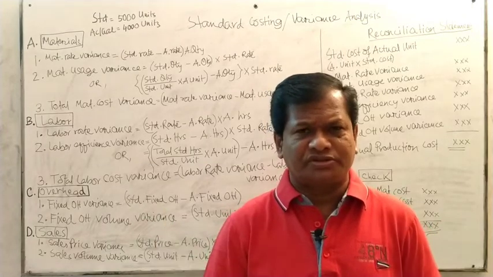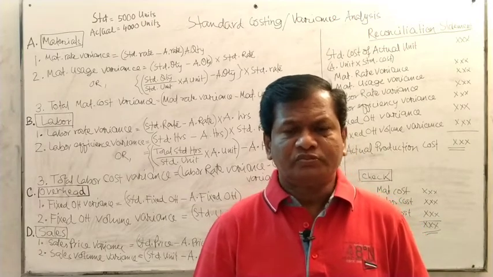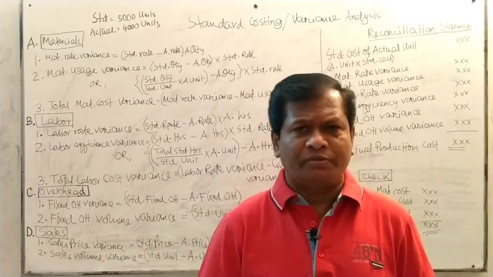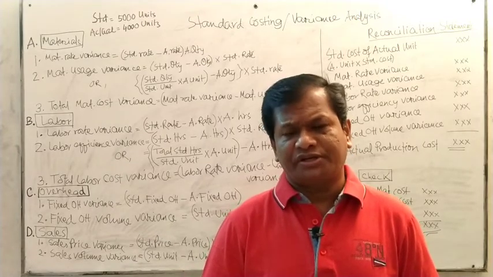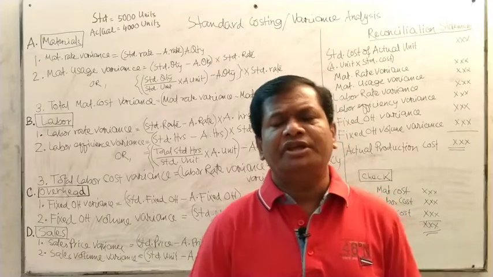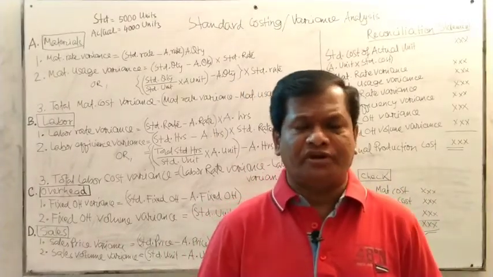There are different causes for the variance. I will discuss it later on. But whenever you are going to solve a question paper, what you have to check? From the beginning, you have to check the standard information and the actual information.